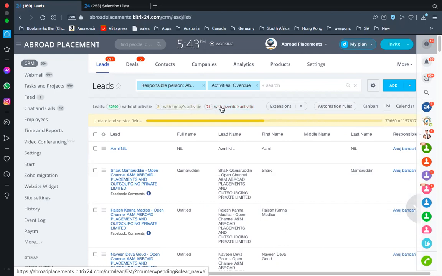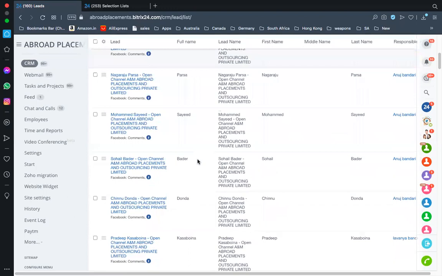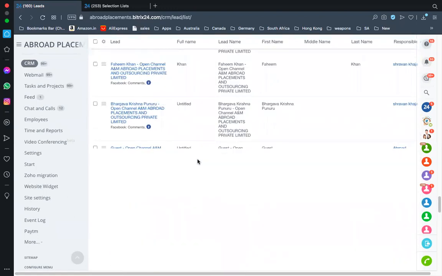So as long as you have activities, you will never lose a lead. When the lead is with you, you made an activity, and the activity is saved over here, but if the system or someone has deleted your lead, you still will have the same number, but in reality, when you count the number, it will be less. So that's the reason. Make sure that you add activities for everything.